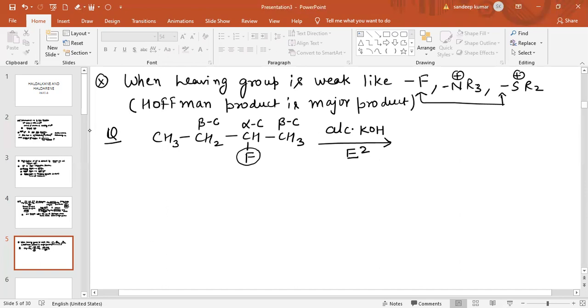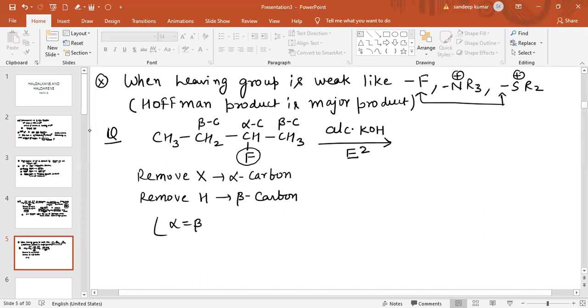Now remove the halogen X from the alpha carbon and remove hydrogen from the beta carbon, and form a double bond between the alpha and beta carbon.